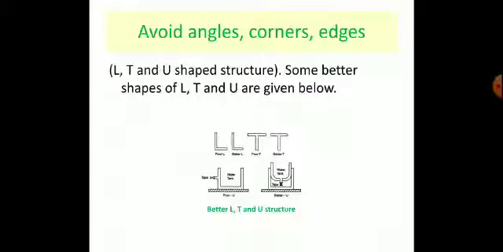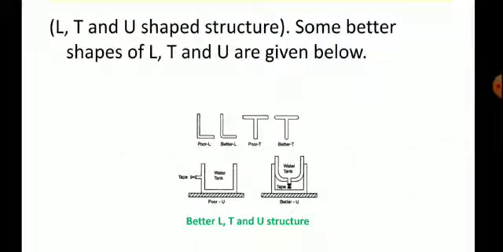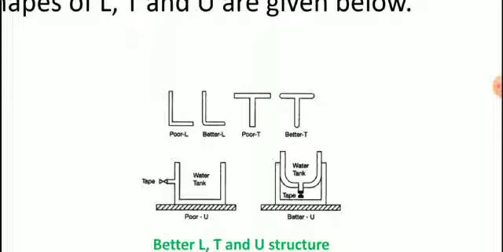Avoid angles, corners and edges. These places are stressed areas, and they promote stress corrosion in metals. Let us discuss some L, T and U shape structures as given below. In poor L, T and U structures, sharp corners are present. Sharp corners are the areas where stress is present and they promote stress corrosion.